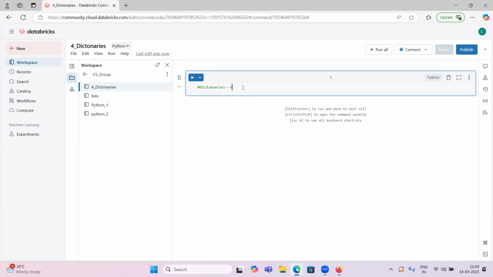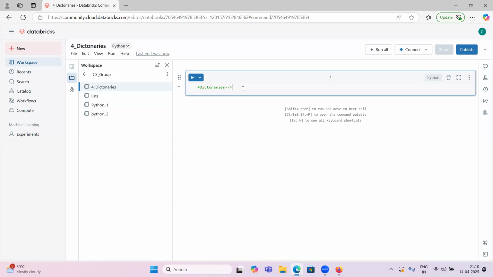Sets are enclosed by curly braces, and dictionaries will also be enclosed by curly braces. But in dictionaries, the data will be in key and value pairs. Key is nothing but the column name. The field name will be the key, so if employee ID is there, it will be the key, and employee ID one will be the value. In dictionaries, these keys will be unique.